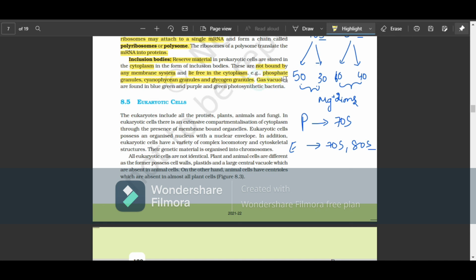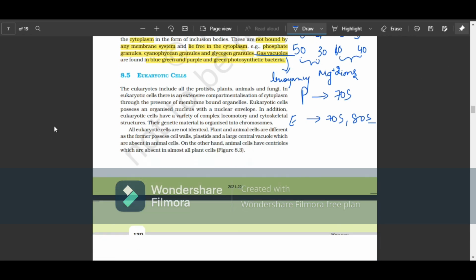And there are gas vacuoles, which are found in blue-green and purple and green photosynthetic bacteria. What is the role of these gas vacuoles? They help in buoyancy, floating. They help the bacteria to float, right?